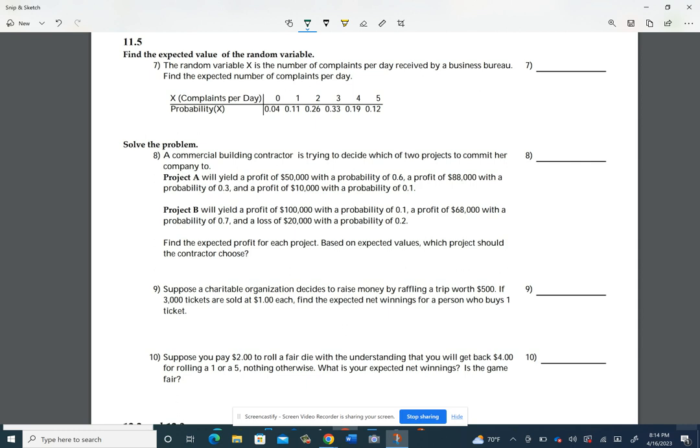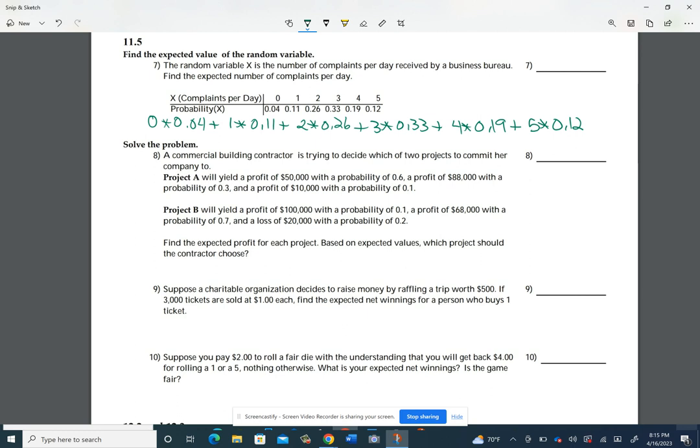So the first question, number 7, deals with figuring out the expected number of complaints per day. So what we're going to do is take 0 complaints multiplied by the probability of getting no complaints, plus 1 complaint times the probability of only getting 1 complaint, plus 2 complaints times the probability of getting 2, and so on. 3 times 0.33, 4 times 0.19, and then the probability of 5 complaints is 0.12. And we're going to just type that in and see what that amounts to.